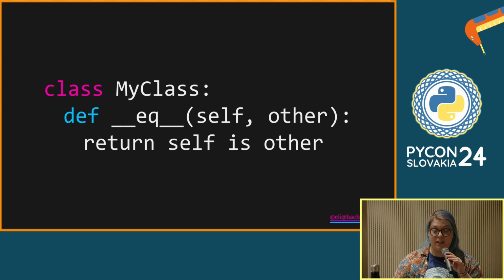So we could write a class like this. I've defined a new class object, and I've defined this magic method on it. And I've just said, look, fall back to the ID-based comparison. Are they actually the same object in memory? And it will return true or false, exactly as if you just used is instead of double equals. This is the default implementation for any user-defined class in Python. This is exactly the same as if I had not defined this method. That's just what Python does by default. And that's fine and reasonable, but we can play around with it a little bit.